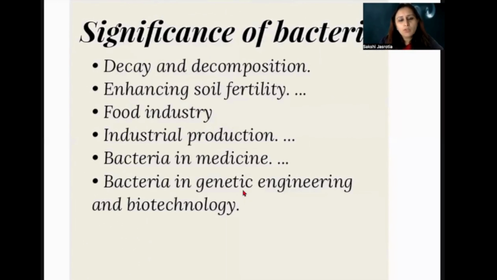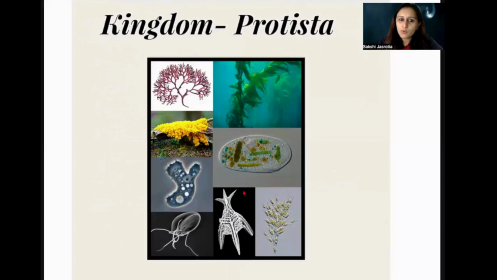So this was all about the kingdom Monera, and we discussed all the bacteria in detail, and I hope that this part is clear to you. Now we will move further and start talking about the kingdom Protista, right? So the second kingdom. We have finished with one kingdom. Kingdom Monera is done with all archaebacteria, eubacteria, cyanobacteria, the autotrophic and the heterotrophic bacteria, their uses and the pathogens, where all they are used. We have discussed all this. Now we will come to the kingdom Protista.